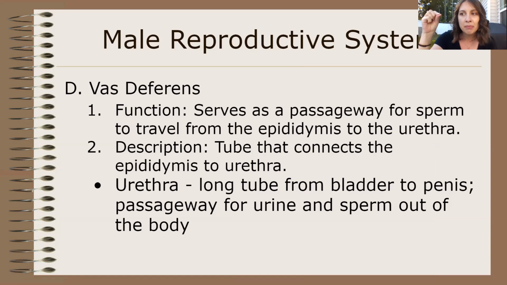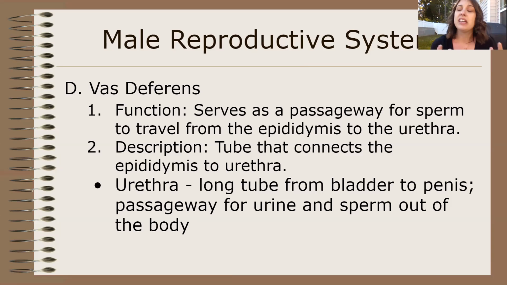It's all connected, but think of it like a highway. You get on one street, then you turn on the next street. You're still on the way to the grocery store, to the school, to your house. You're still on the way somewhere, but you might have to take a different street. The sperm has to go through the vas deferens to get to the urethra, to try to get out.